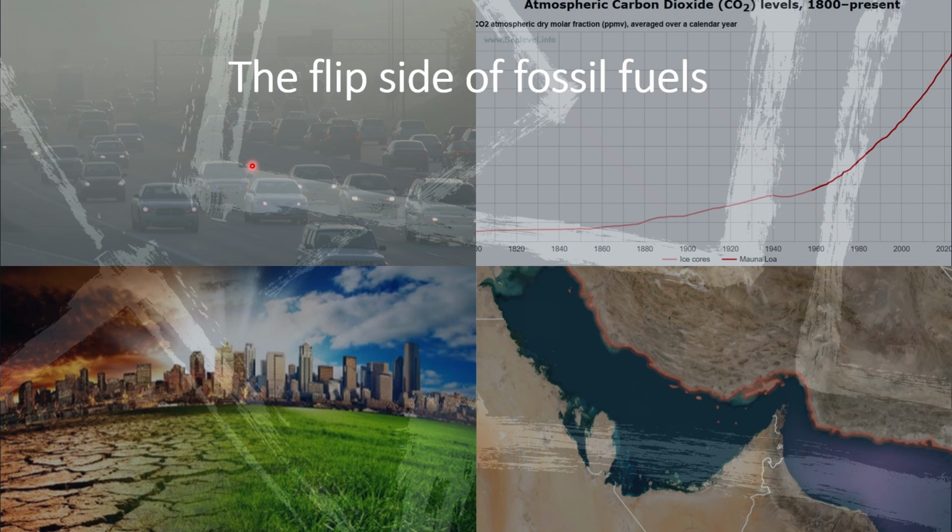Other pollution. We also have, of course, a high amount of CO2 emissions. This graph shows us the CO2 in the atmosphere from the 1800s up until our days, and we see it's almost the same graph as we saw from energy use, population growth, and GDP. And this can lead to various degrees of climate change.